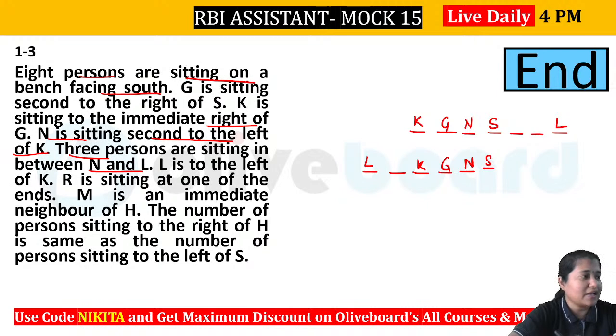So these are the different cases being formed. Let's check what is given after that. Now L is to the left of K, so you can see that L has to be towards the left of K. That means this is invalid. So you are getting this arrangement here. Some kind of arrangement will be formed. After that, what is given? R is sitting at one of the ends. So you can see that we have 8 persons in here. 1, 2, 3, 4, 5, 6, 7. So you can see either R will be towards this side, towards the right of K, or can be towards the left of L as well.